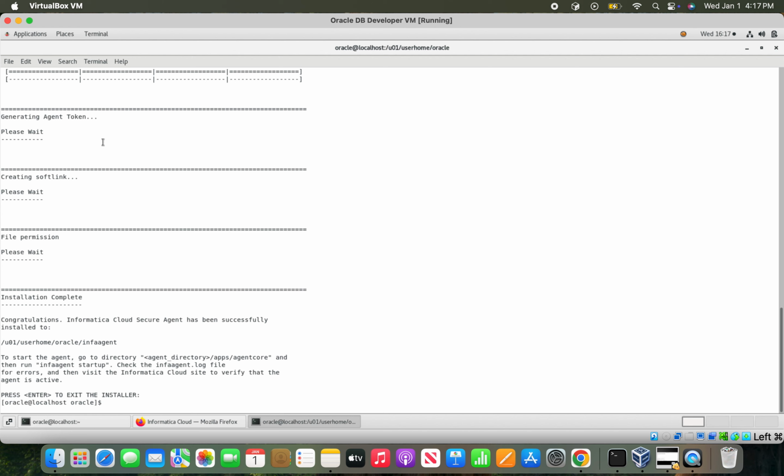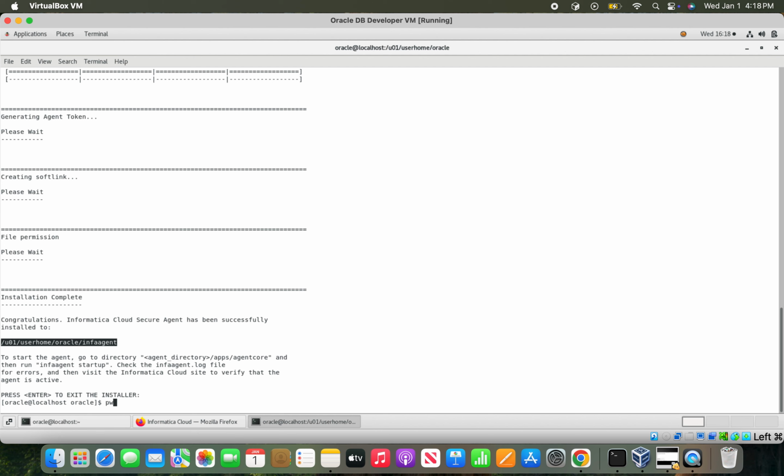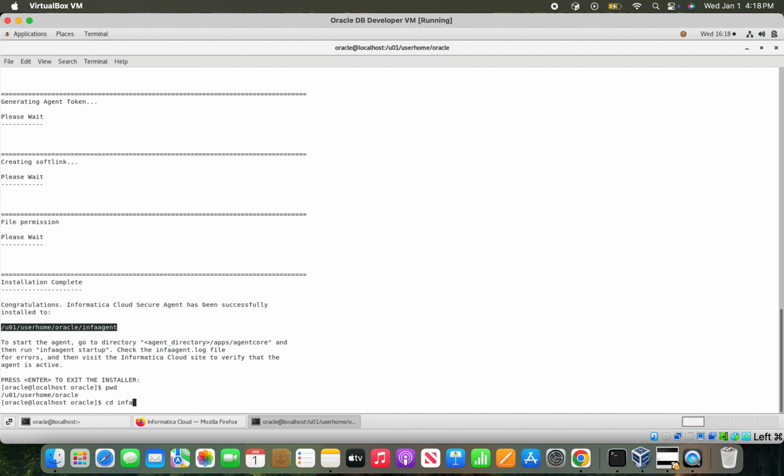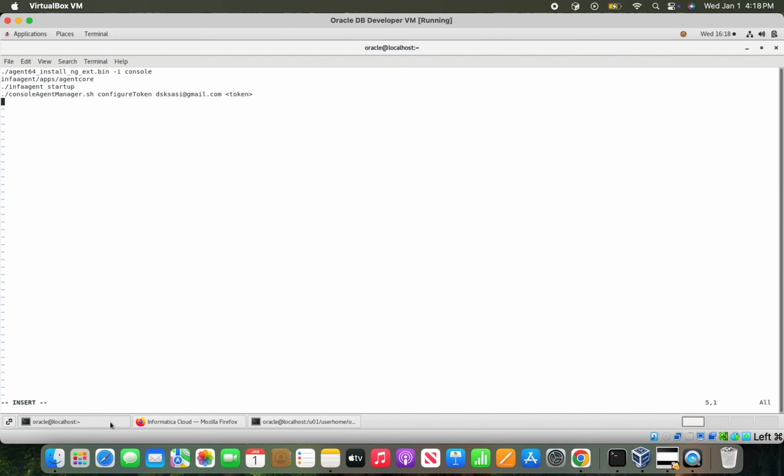So now the Informatica Cloud Secure Agent has been successfully installed. It is available under the Info Agent folder. Now the next step is we need to get into the Info Agent Apps Agent Core folder, and we need to start up the Info Agent.